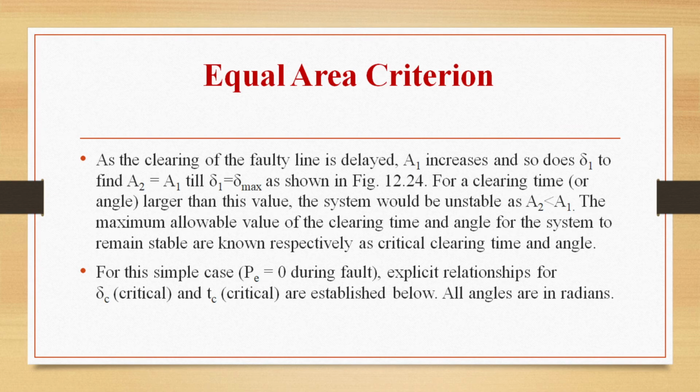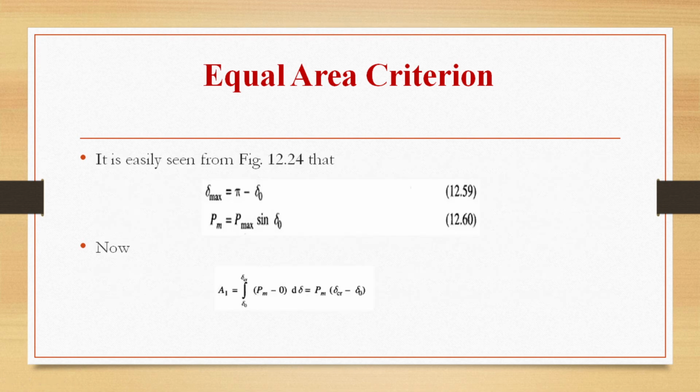What is critical clearing time and angle can be asked. So you can say here that the maximum allowable value of the clearing time and the angle for the system to remain stable is known as critical clearing time and critical clearing angle. For this simple case, P is equal to 0 during fault. So we can get the relationship between delta C and TC. Delta C is the critical angle and TC is the critical time. We can establish a relationship between these two, and all angles are in radians here.